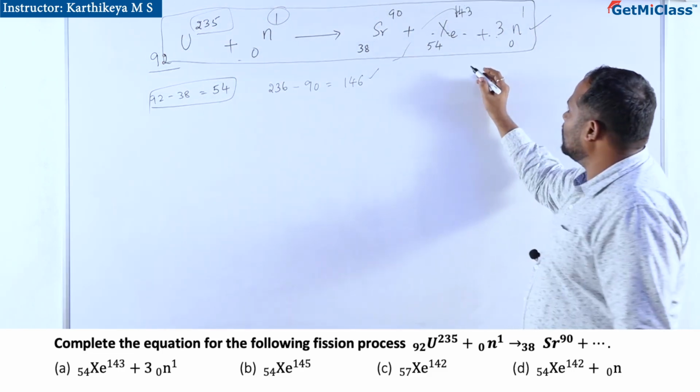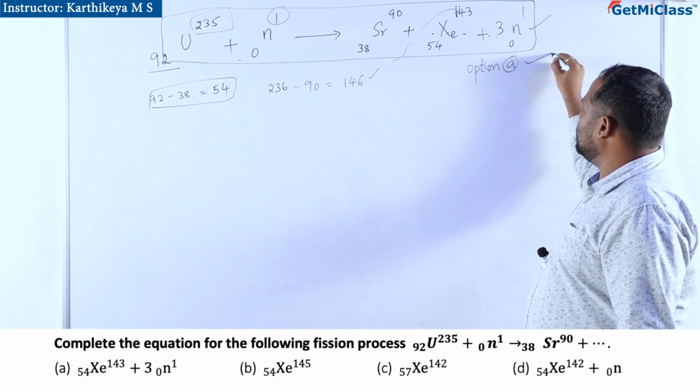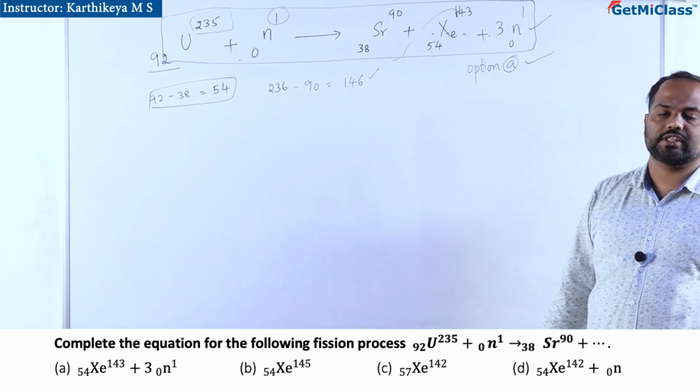So looking at the options, option A is the answer which represents the proper nuclear fission reaction.